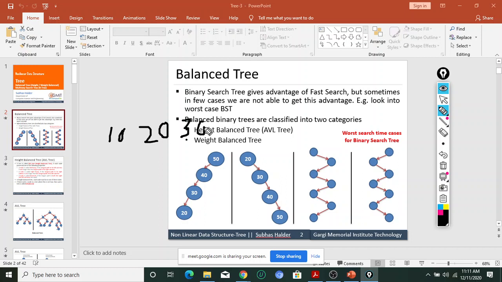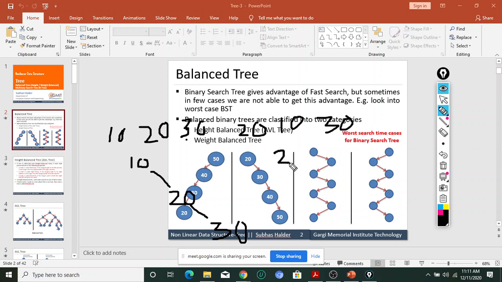So if I consider one of the trees, for example, if I consider first node 10, then this is 20, right, and this is 30. One of the key orders is possible, and if I change this one, the order of the keys is changed. For example, if I write 20 first, then 10, then 30, what will be the binary search tree if I construct it in this way?